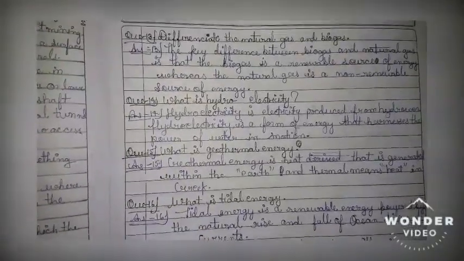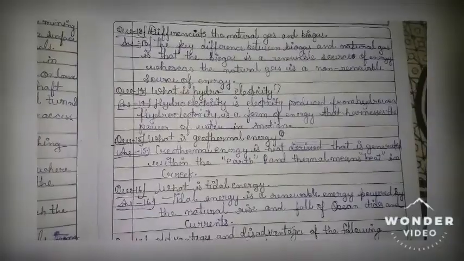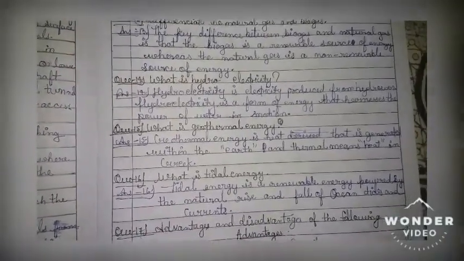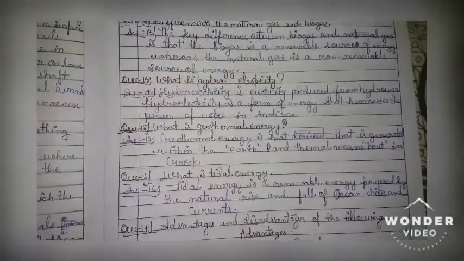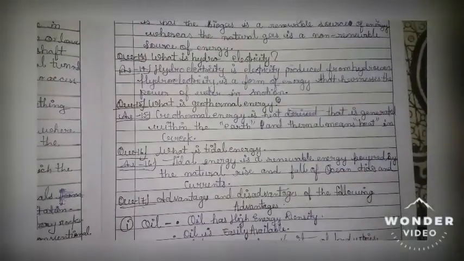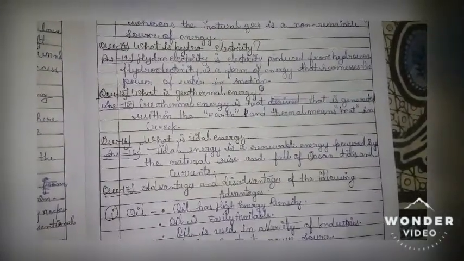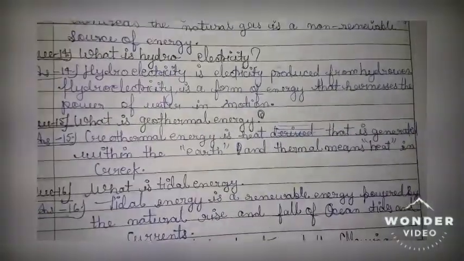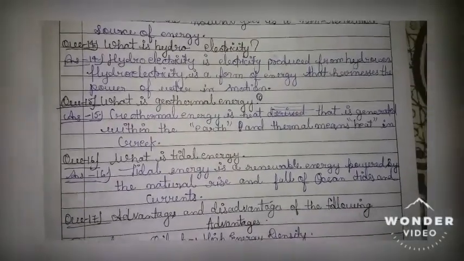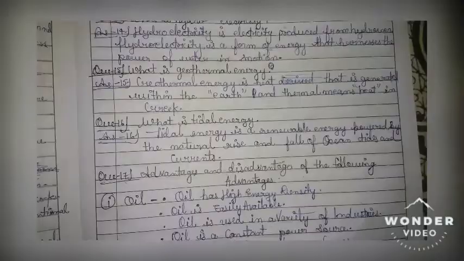Question number 13. Differentiate the natural gas and biogas. Answer: the key difference between biogas and natural gas is that biogas is a renewable source of energy, whereas natural gas is a non-renewable source of energy. Question number 14. What is hydroelectricity? Hydroelectricity is electricity produced from hydropower. It is a form of energy that harnesses the power of water in motion.